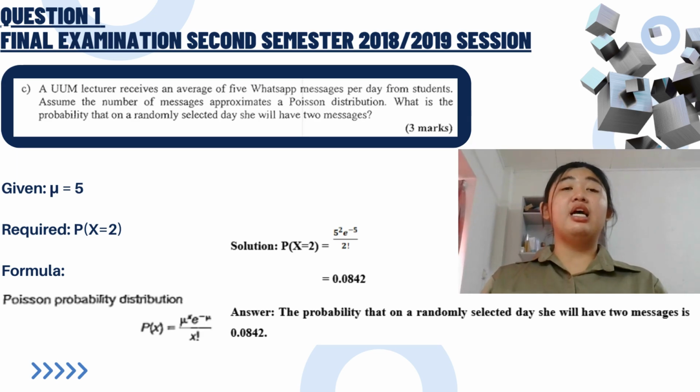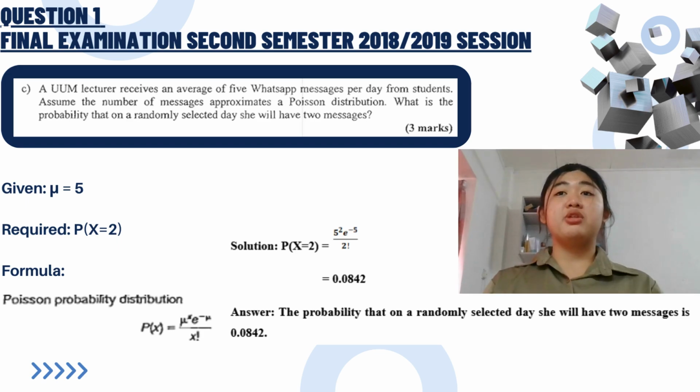Question 1c. A lecturer receives an average of 5 WhatsApp messages per day. Assuming the messages follow a Poisson distribution, what is the probability that she receives exactly 2 messages? We use the Poisson formula. Here, lambda equal to 5, x equal to 2. So P of x equal to 2 equal to e to the power of negative 5 times 5 to the power of 2 divided by 2 factorial equal to 0.0842.